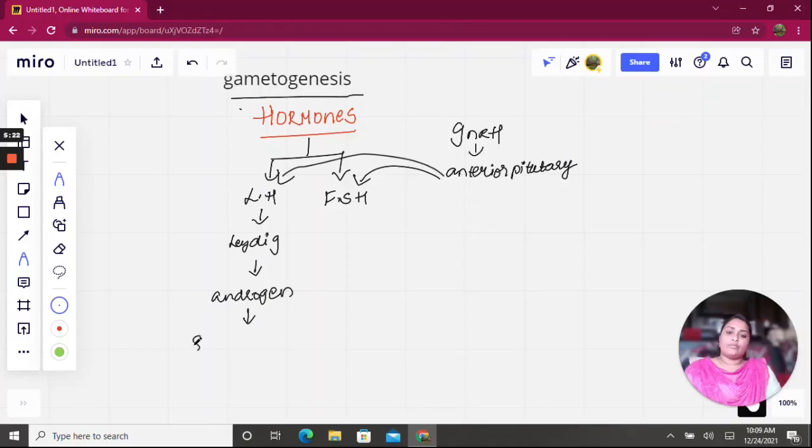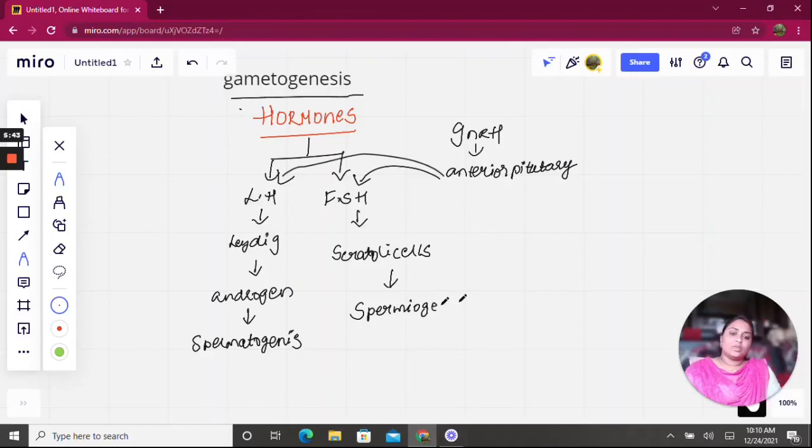And this androgen is helpful for spermatogenesis. Now, this follicle stimulating hormone acts on Sertoli cells. These Sertoli cells help in spermiogenesis.